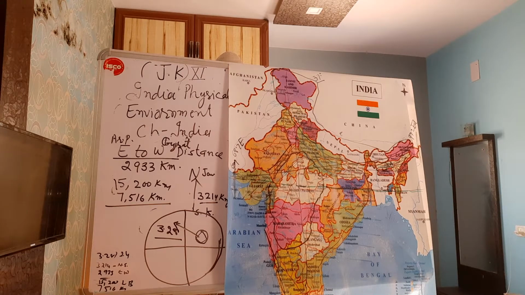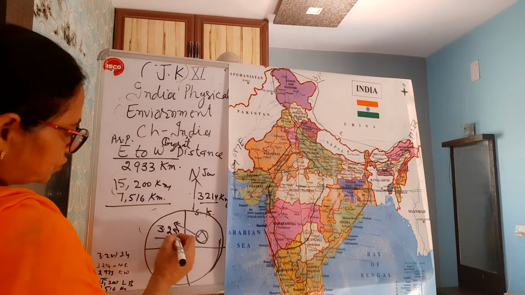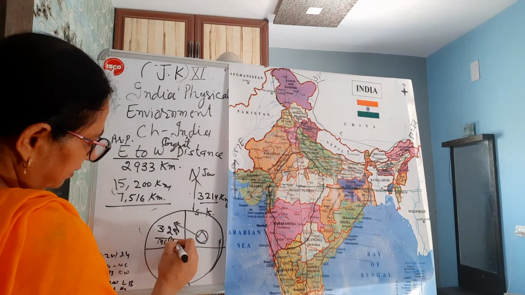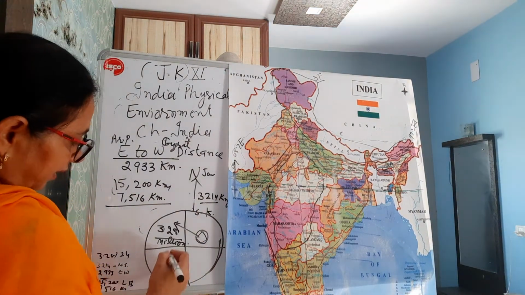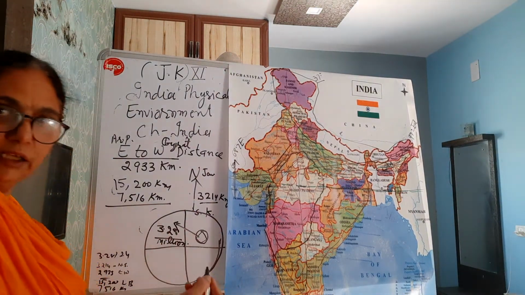Okay, our share of area is 3.28 million square kilometer. And here I would like to tell you one more fact.